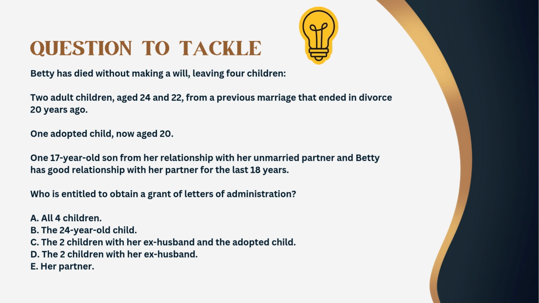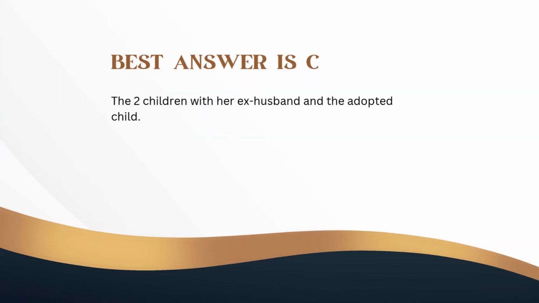A. All 4 children. B. The 24-year-old child. C. The 2 children with her ex-husband and the adopted child. D. The 2 children with her ex-husband. E. Her partner. The best answer is C. The 2 children with her ex-husband and the adopted child.